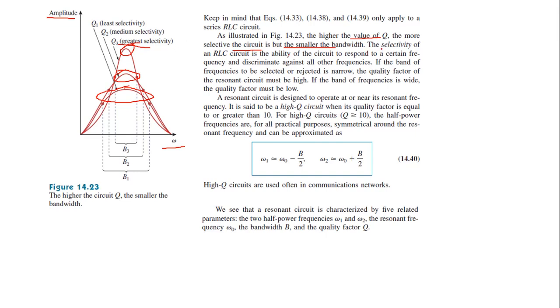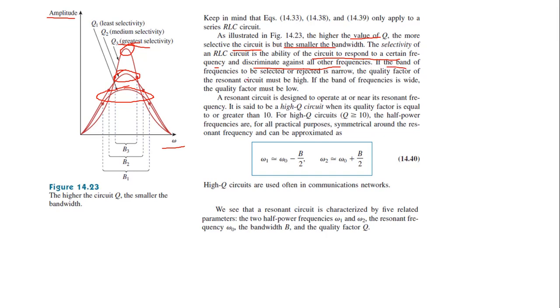First let us see what selectivity is. Selectivity of the RLC circuit is the ability of the circuit to respond to a certain frequency and discriminate against all other frequencies. Selectivity is going to select a particular frequency and reject many other frequencies. That is what selectivity is. So if selectivity is very high, then we will get only a certain amount of frequencies and all other frequencies will be rejected.